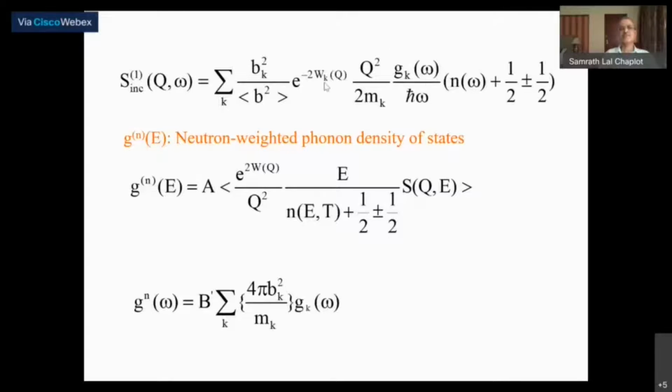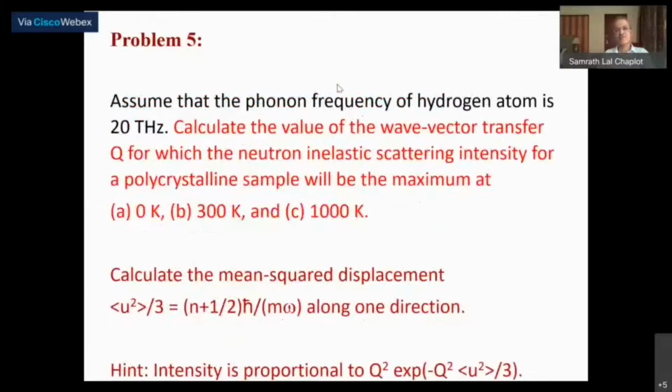There's a delta function, and these are energy dependent terms. Anyway, as far as Q dependent terms are concerned, these are only 2 terms: Q square U square, and 2W. But the temperature is important because the U square is temperature dependent.